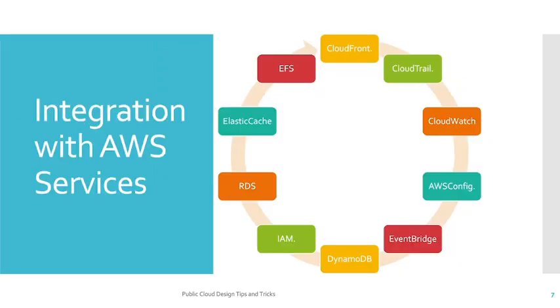AWS Elastic Beanstalk has been integrated with multiple services like CloudFront for CDN, CloudTrail, CloudWatch for logging and monitoring, AWS Config, EventBridge, DynamoDB, IAM, RDS, ElastiCache, EFS and many more. So these are all services which have been integrated with AWS Elastic Beanstalk.